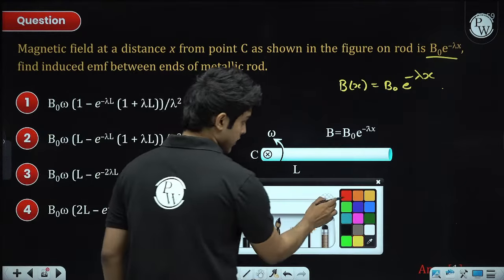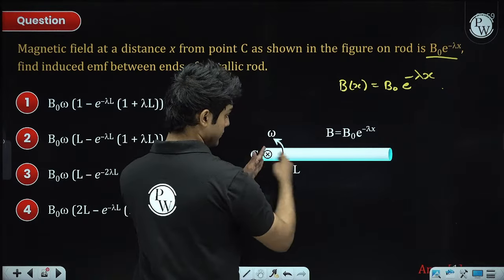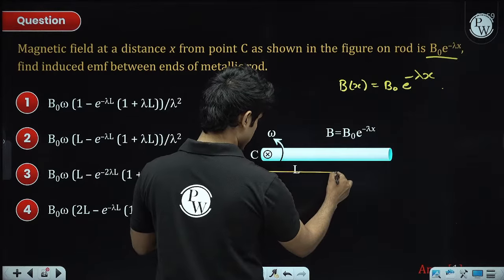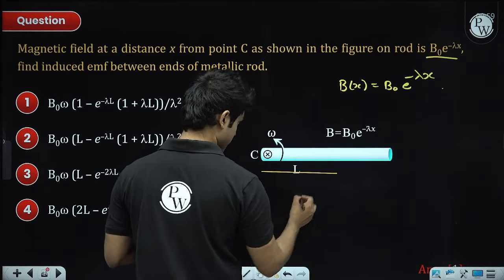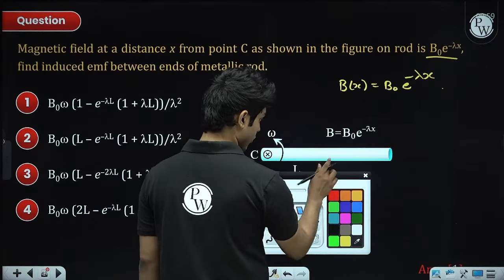Here, as the magnetic field is different at different x, we go a distance of x from the axis and take a tiny piece of length dx.